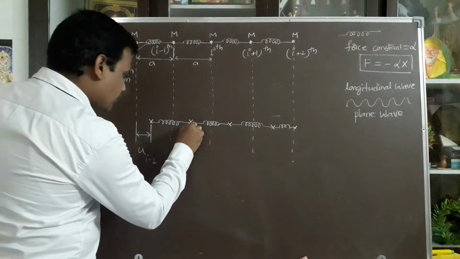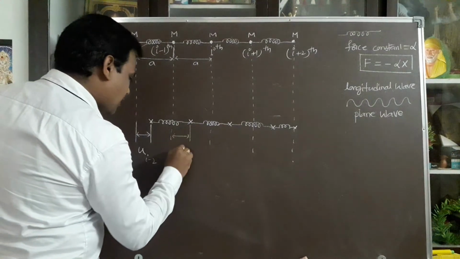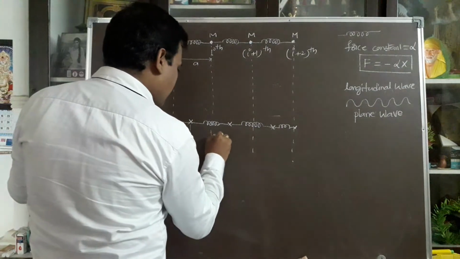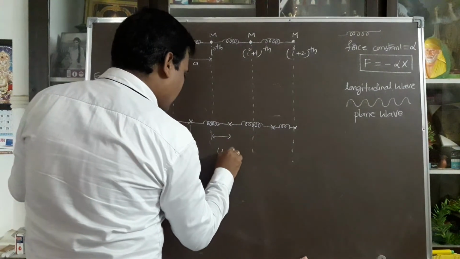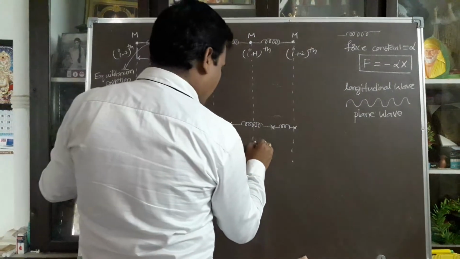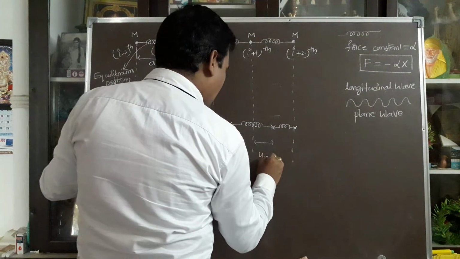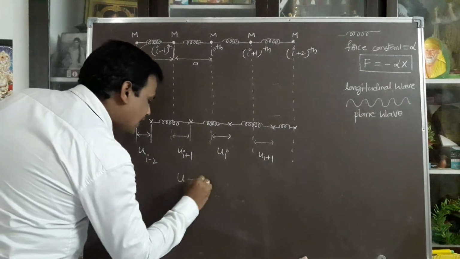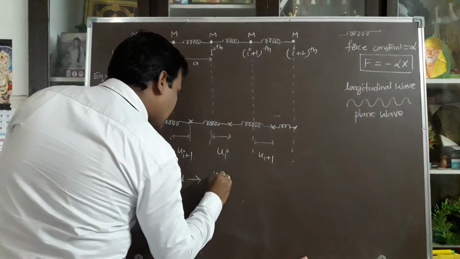From this point to this point, this displacement is I+1. From this point to this point, this is Ui. From this point to this is Ui+1. What is the representation of U? U is the representation of displacement.